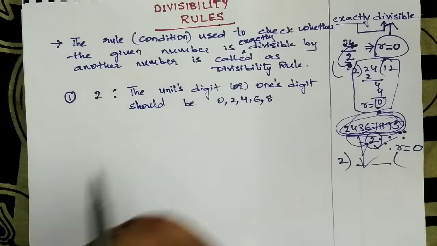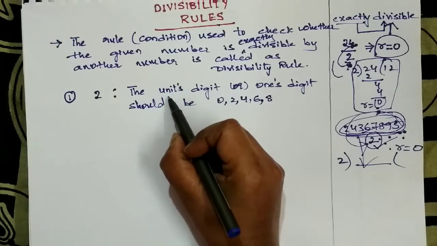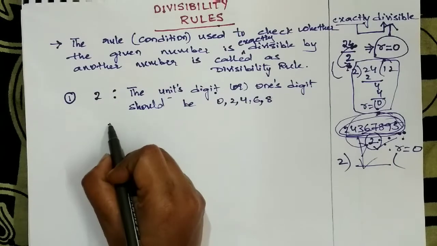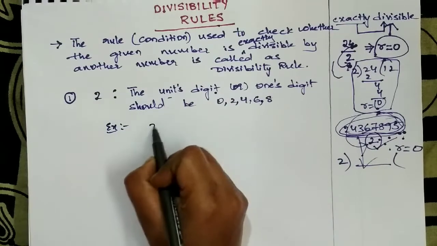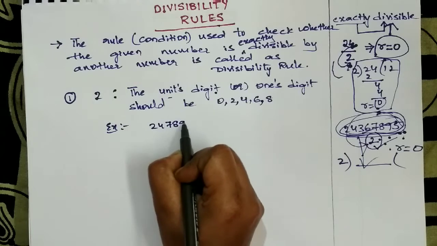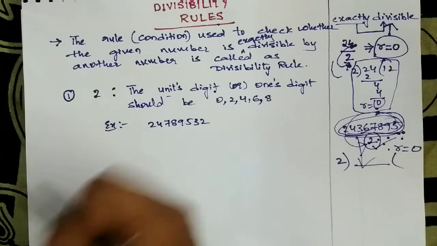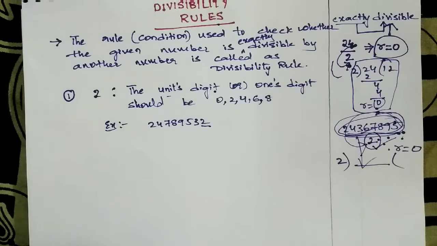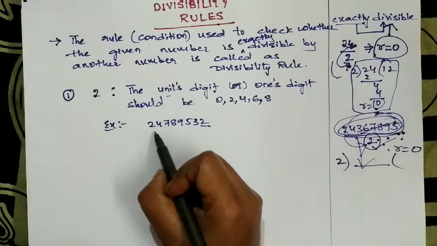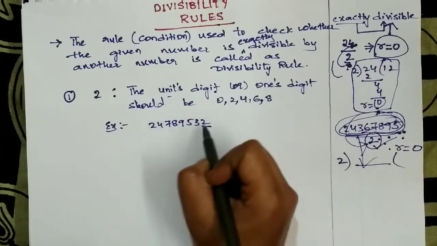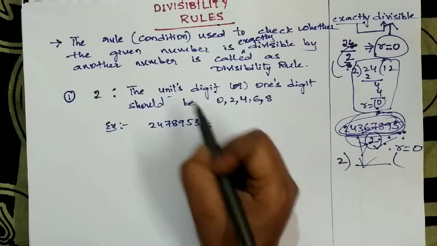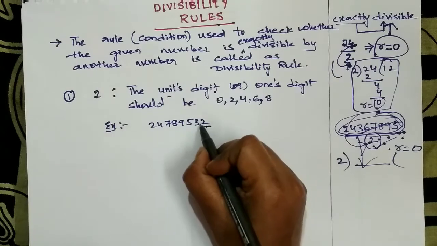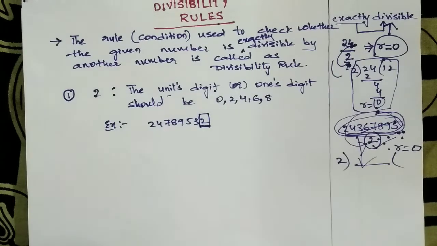So here I am mentioning the units digit. Suppose I take an example, 2, 4, 7, 8, 9, 5, 3, 2. Here the units digit is 2. By seeing this number we can check whether it is exactly divisible by 2 or not by seeing this units digit.